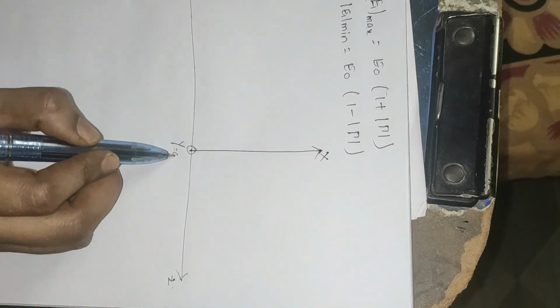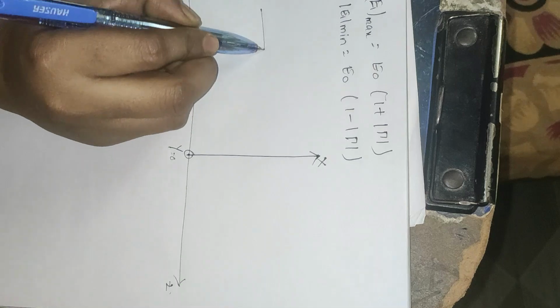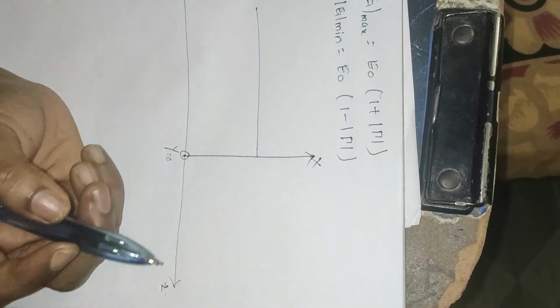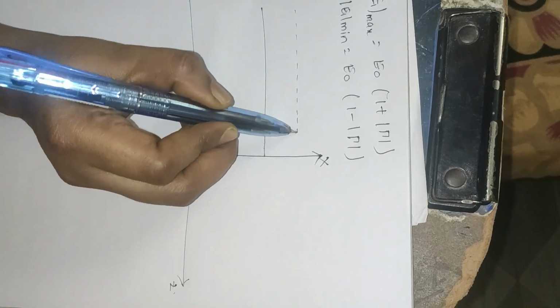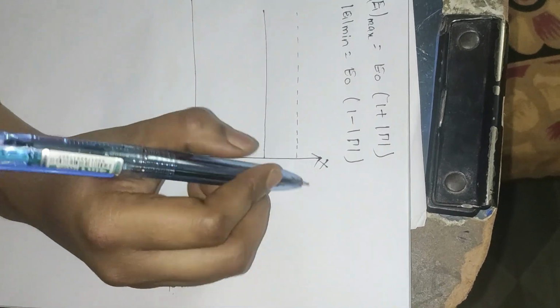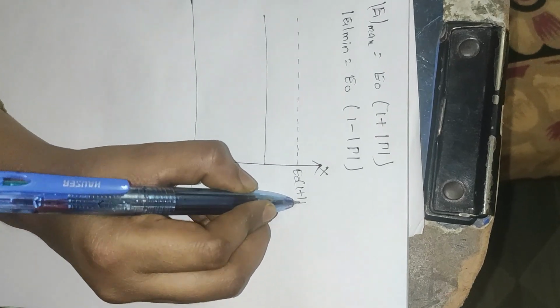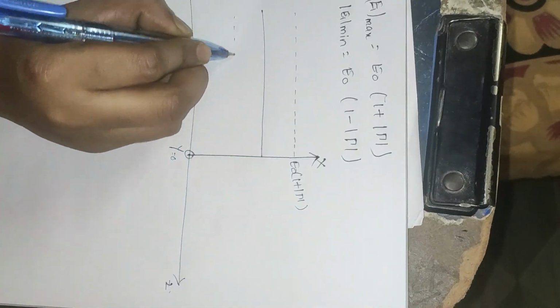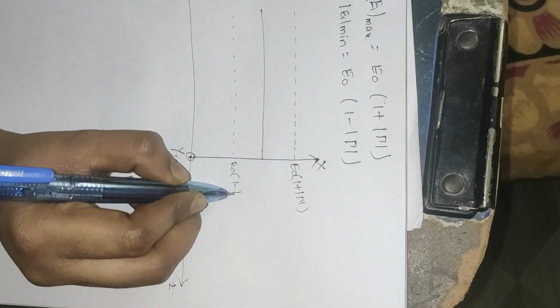This is the z axis. This is the reference, and here the maximum value is E naught into 1 plus gamma, and the minimum value of the standing wave is E naught into 1 minus gamma.